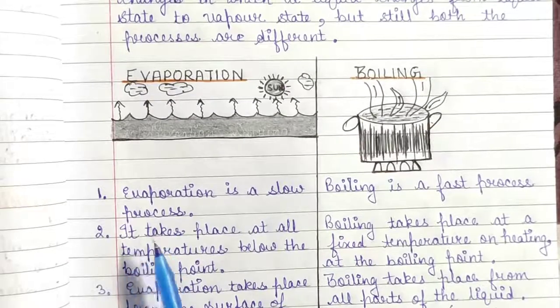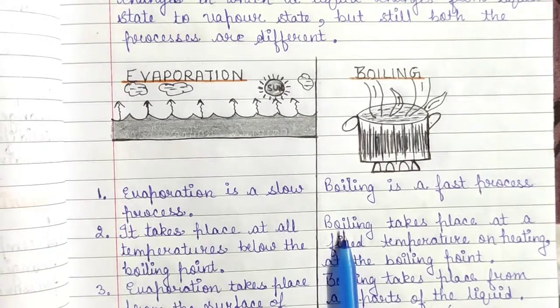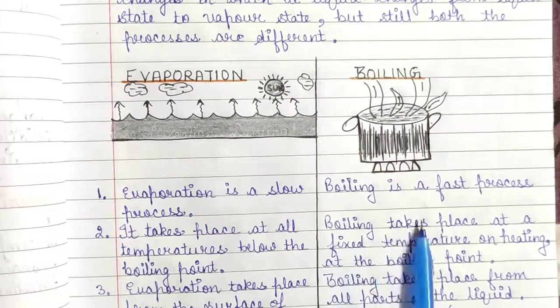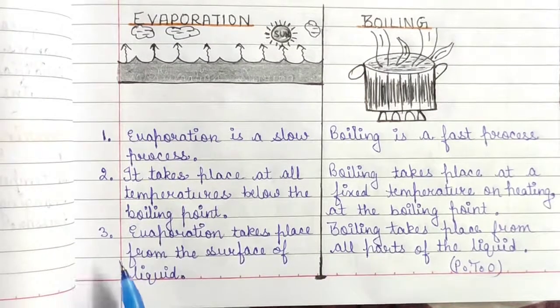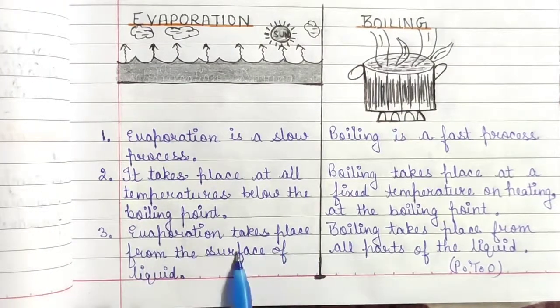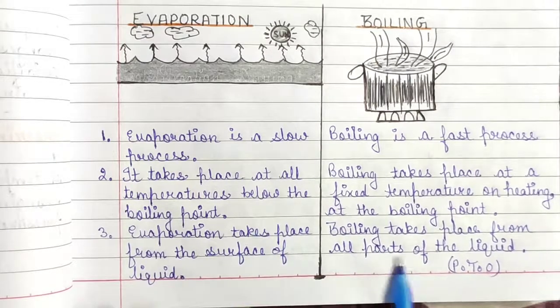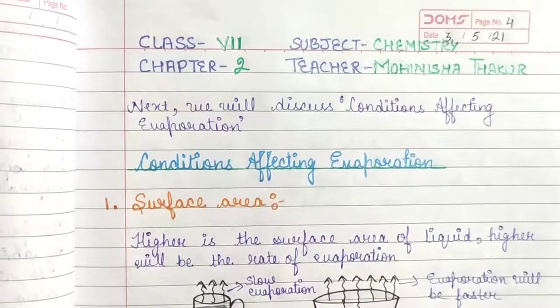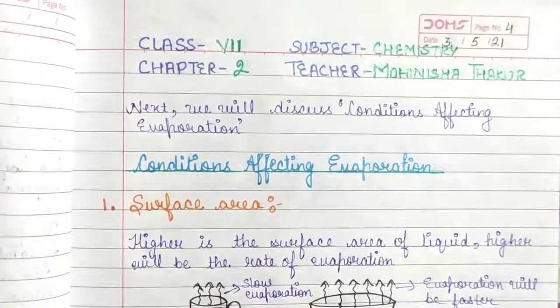Number 2, in evaporation, it takes place at all temperatures below the boiling point. On the other hand, boiling takes place at a fixed temperature on heating at the boiling point. Third point, evaporation takes place from the surface of liquid, while boiling takes place from all parts of the liquid. Next, we will discuss conditions affecting evaporation.